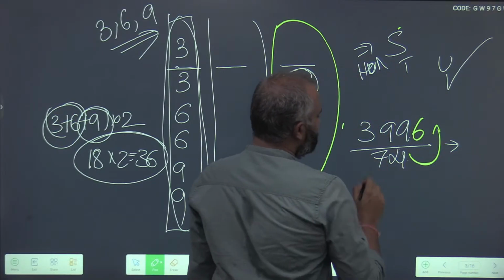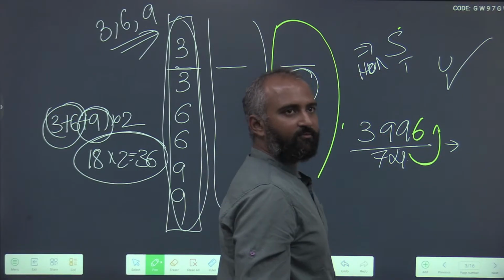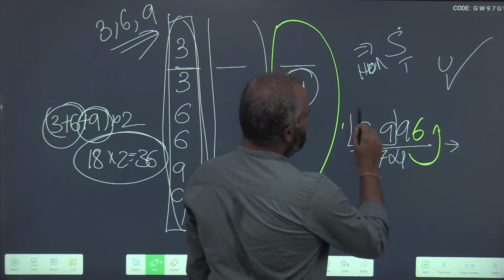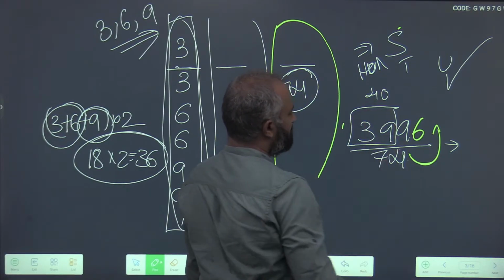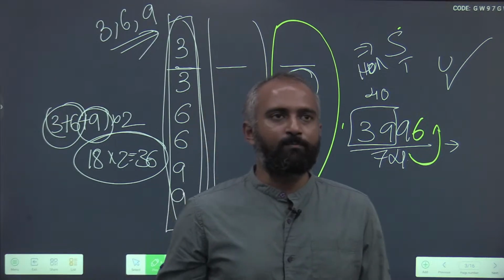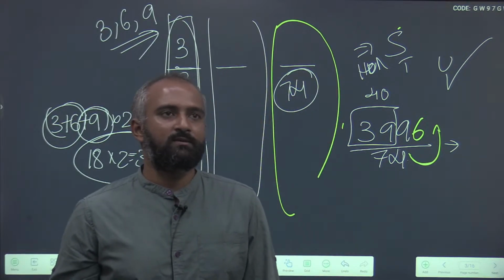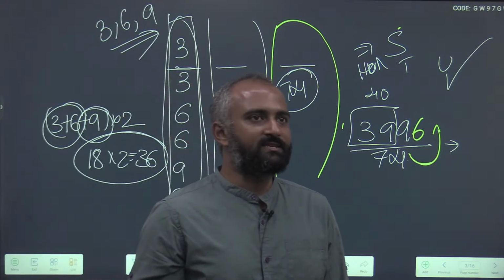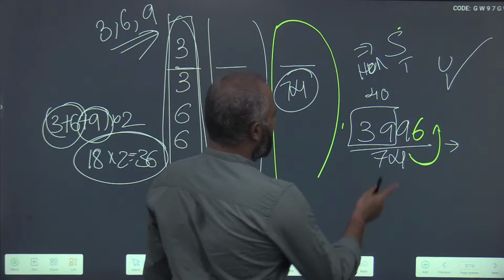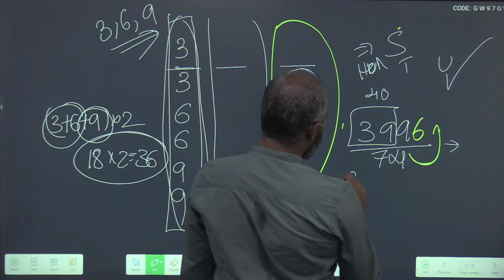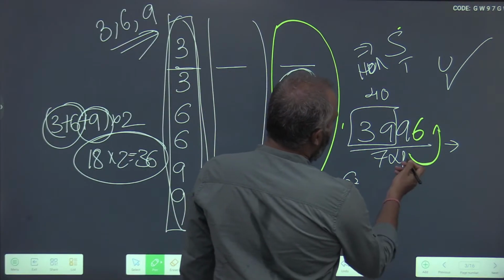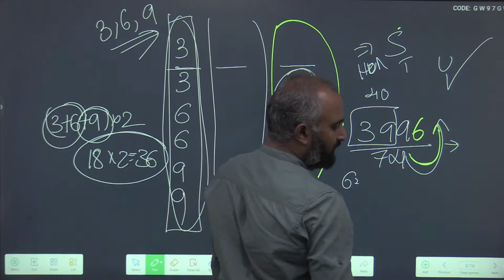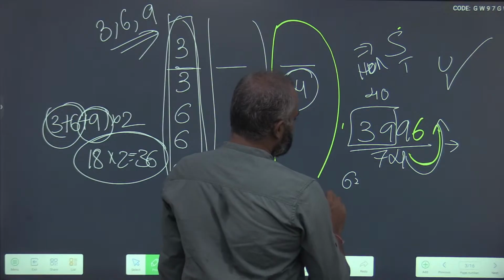This is in the 40s. What multiple of 7 is near the 40s? 7 fives are 35, 7 sixes are 42. So something must be in the 60s. And what multiple of 4 will result in a 6?